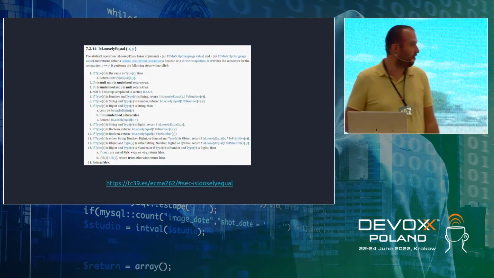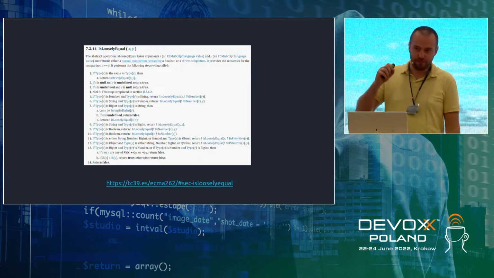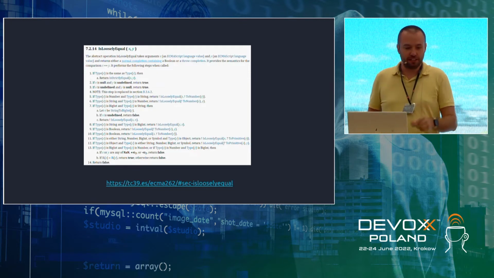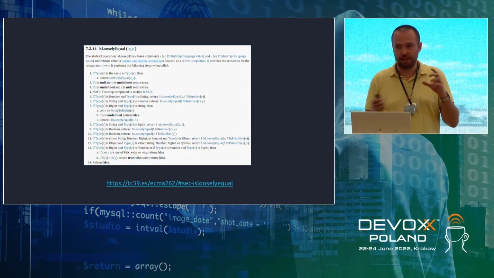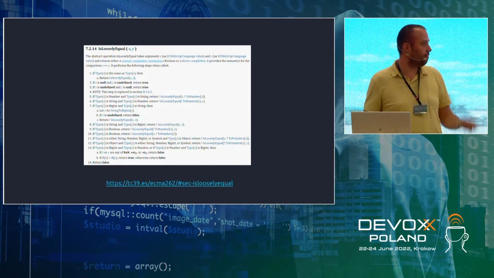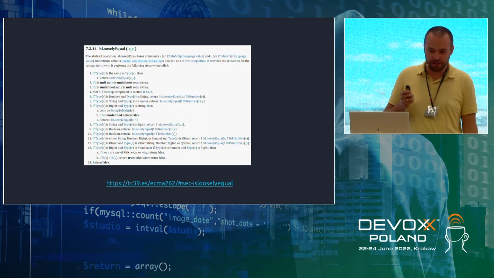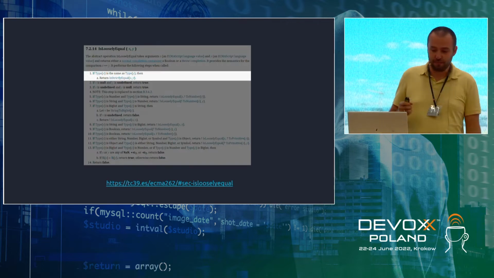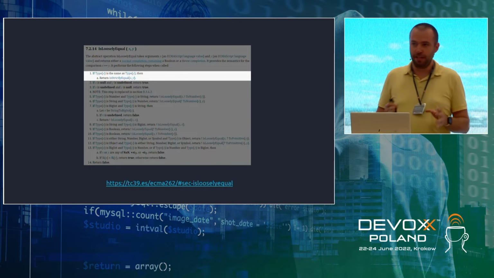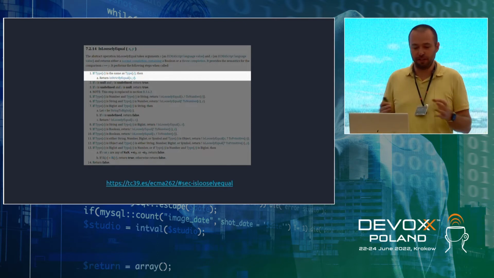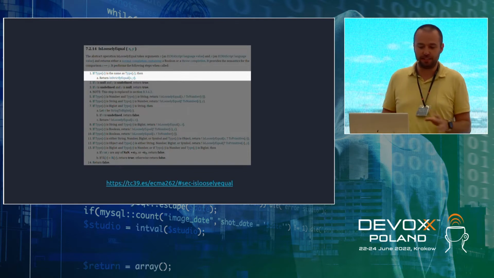What you can see here is a screenshot from the official documentation. And this is the algorithm behind the double equal sign comparison. And the first point: if type X is different from type Y, then do something, right? So for me, it checks the types, right? Okay, let's go through this algorithm together. So first step, if types are the same, then do the same thing as triple equal sign. So if types are the same, double equal sign returns exactly the same value as triple equal sign comparison.